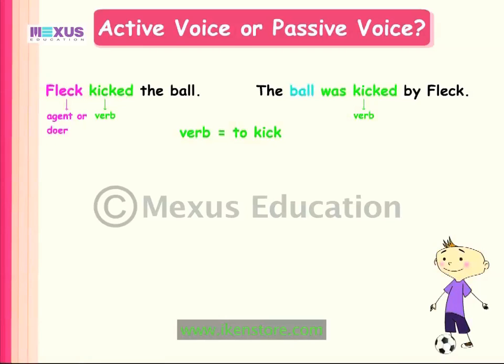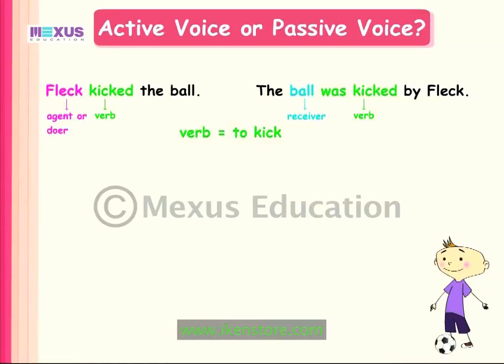Here, the subject ball is not the agent or the doer of the action denoted by the verb to kick. It is rather acted upon or is the receiver of that action. In a sentence in the passive voice, the agent of the action denoted by the verb may or may not be mentioned.